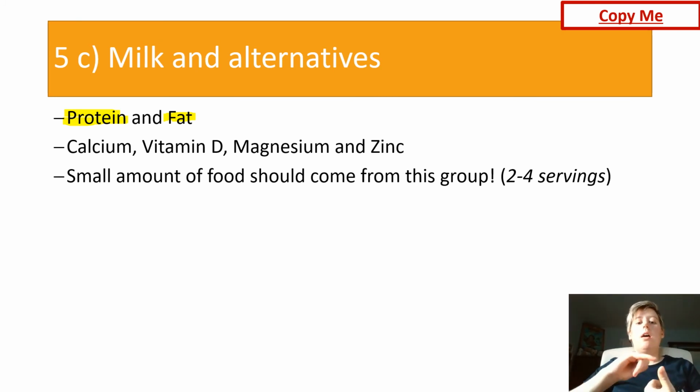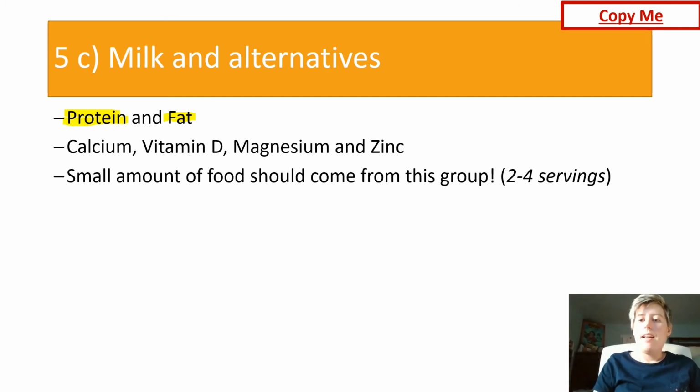So in the production of teeth and bones, calcium is the micronutrient that we need. Vitamin D also helps keep our body healthy, particularly bones and teeth. They work together. Magnesium and zinc are important metals for biochemical functions. A small amount of food should come from this group, so we're looking at 2 to 4 servings, not a lot of servings, but enough to get all of your nutrients.